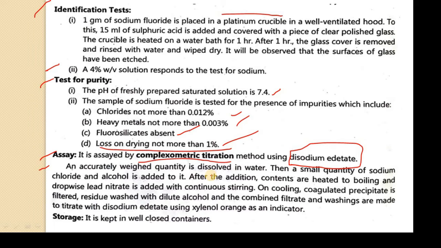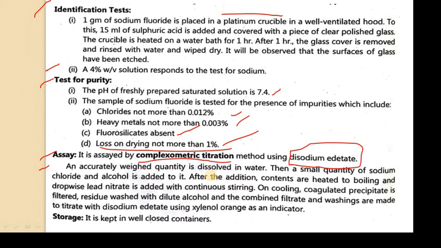Then after addition of these, the contents are heated to boiling and lead nitrate is added dropwise with continuous stirring. So you have to boil that solution after adding your sodium chloride and alcohol, and add lead nitrate dropwise with continuous stirring. On cooling, a coagulated precipitate is formed, which is filtered. You have to cool the solution, you will get some precipitation, and you have to filter it and separate out that residue.